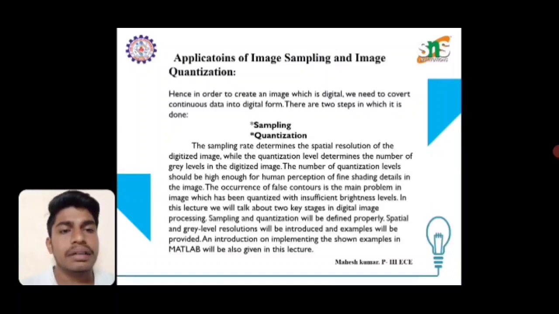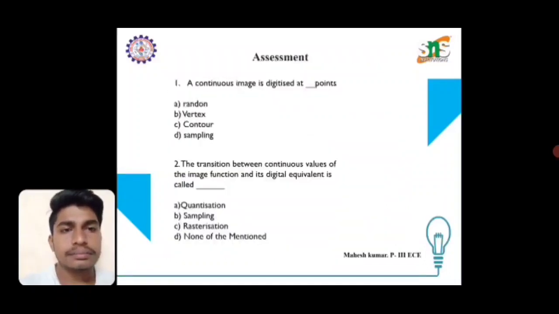brightness levels. In this lecture, we will talk about two key stages in digital image processing. Sampling and quantization will be defined properly. Spatial and gray level resolution will be introduced and examples will be provided. And an introduction to implementing the shown image in MATLAB will be given in the lecture.